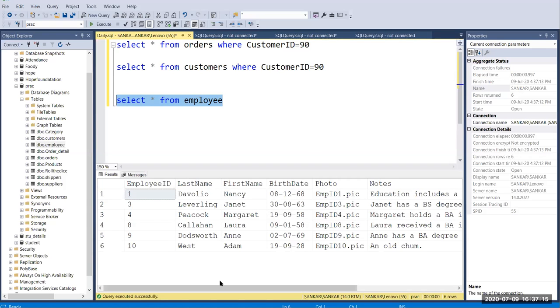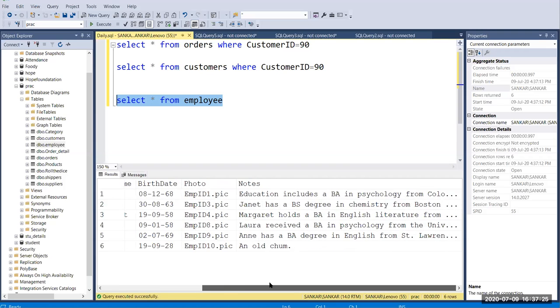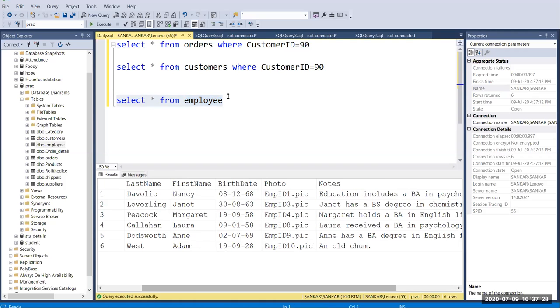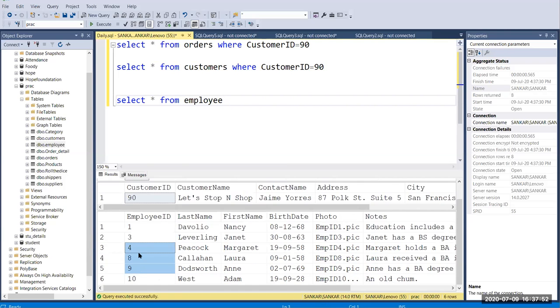So now you can see here we have 5 employees, and they have different employee IDs. Okay. So then first name, last name, and birth date, photos, and notes also, right? So I'm going to run all three queries. Now you can see each query takes a different screen. So the first screen is the orders table, the second screen is the customer table, and the third screen is the employee table. Okay, and then the employee ID is 5. So here we don't have a 5, right?